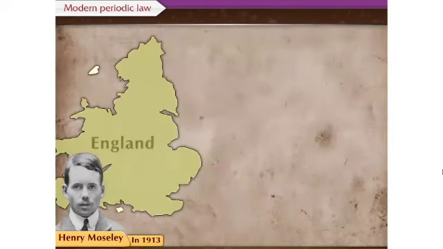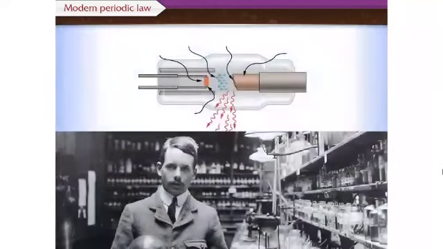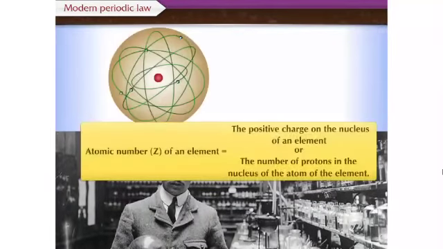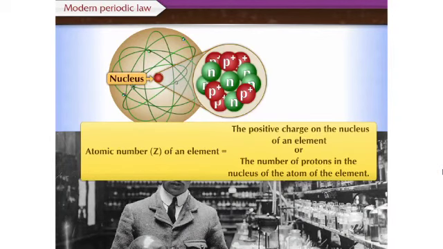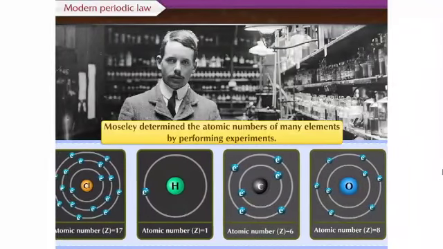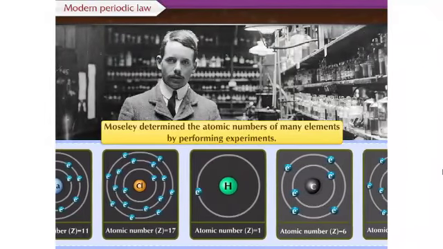In 1913, the English scientist Henry Moseley performed experiments using the X-ray tube and demonstrated that the atomic number Z of an element is the positive charge on the nucleus of an element or the number of protons in the nucleus of the atom of the element. Moseley determined the atomic numbers of many elements by performing experiments.